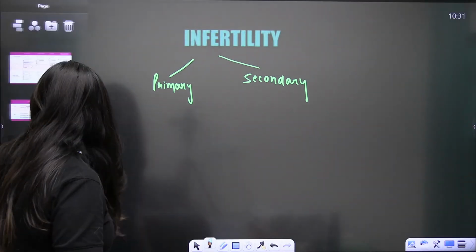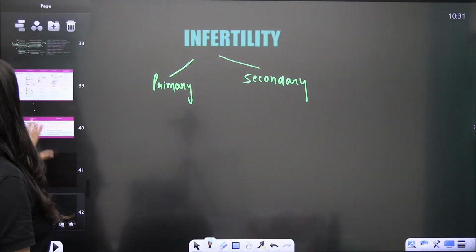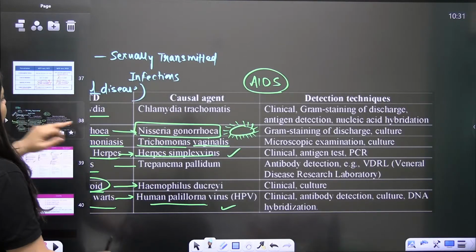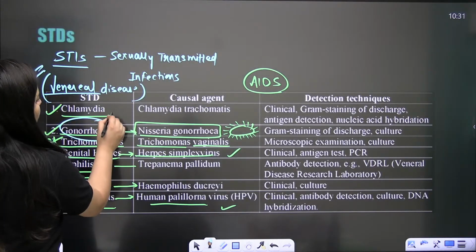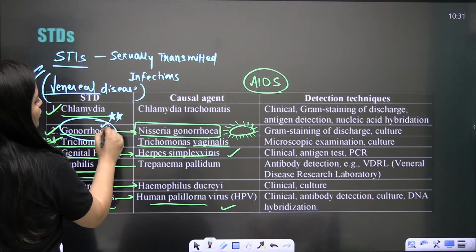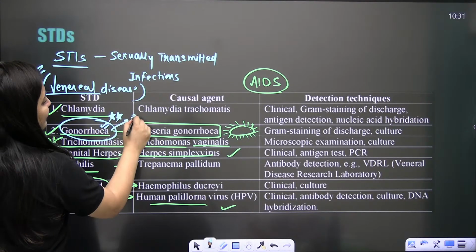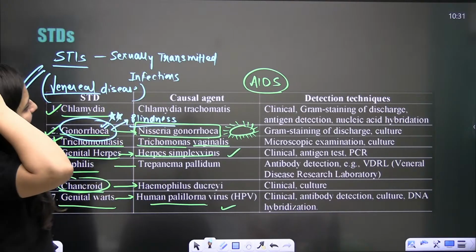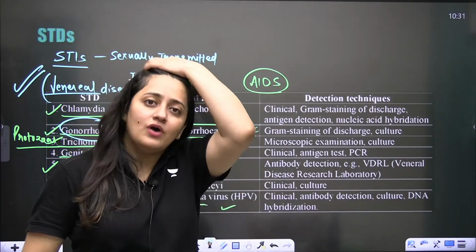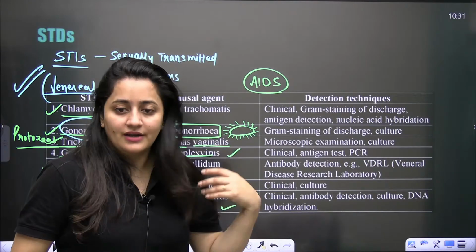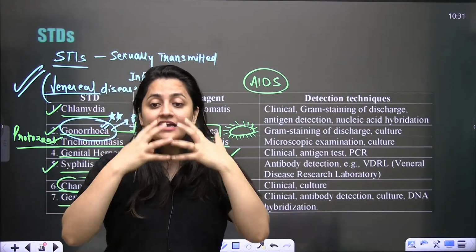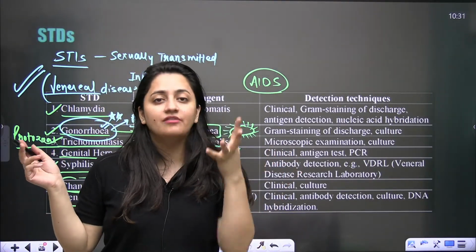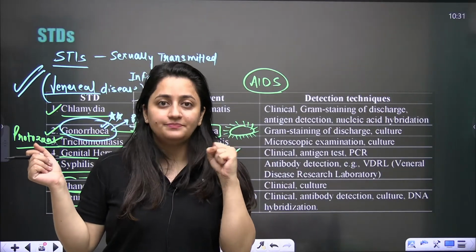And yes, I'll add one question here. It's a PYQ, so I'm sharing it here only. In the case of gonorrhea, if the bacteria pass to the newborn, it can cause blindness. It can cause eye infection in the newborn. I practiced this question a few days back, so I thought I should share it with you.